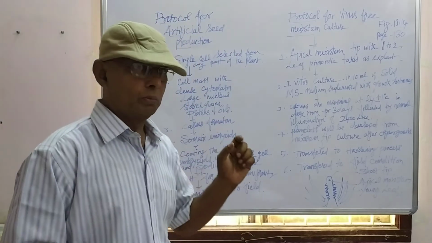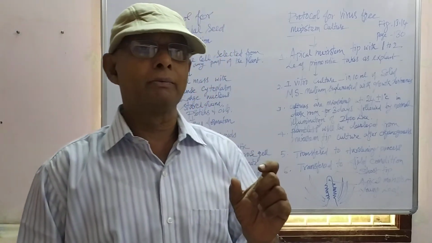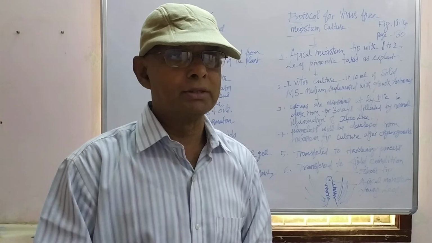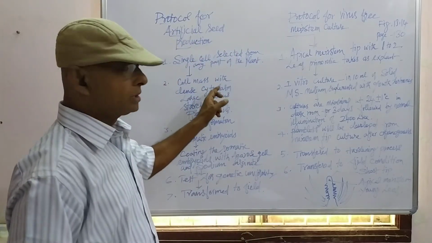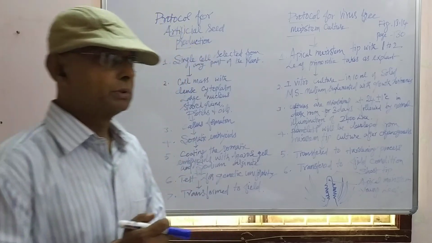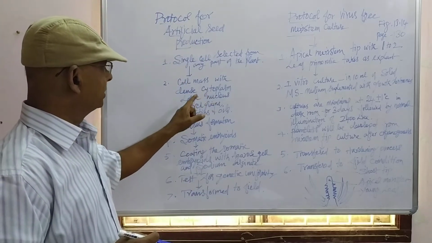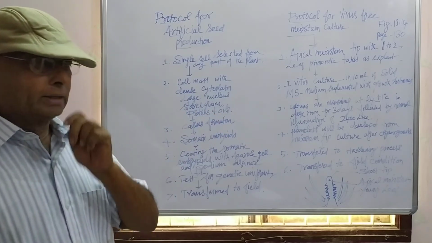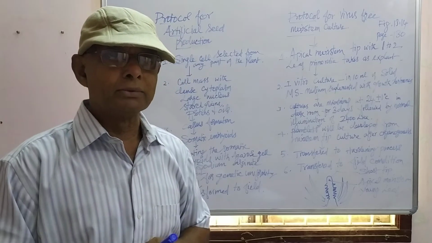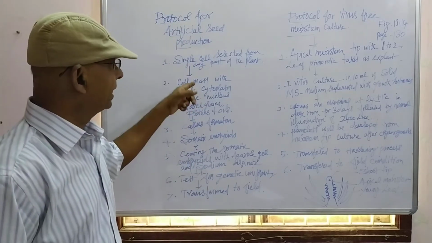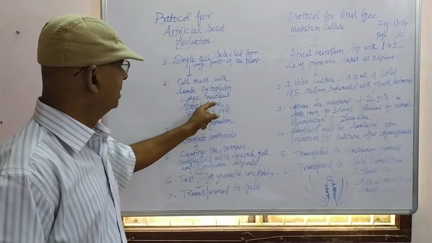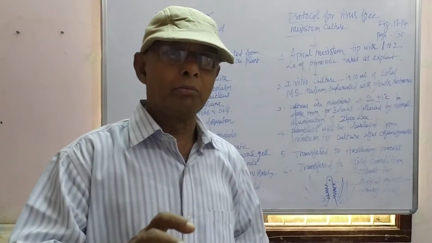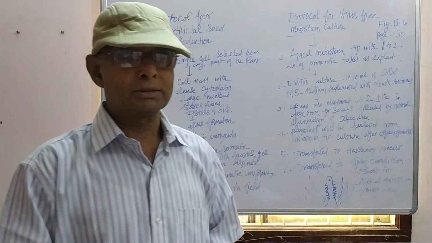When one cell is taken from any part of the plant and grown in the culture medium under aseptic condition, a cell mass will be produced. That cell mass contains dense cytoplasm, large nucleus, starch grains, proteins, and oil. That is the product of the cell. One cell gives rise to a cell mass, and that cell mass is converted into callus.